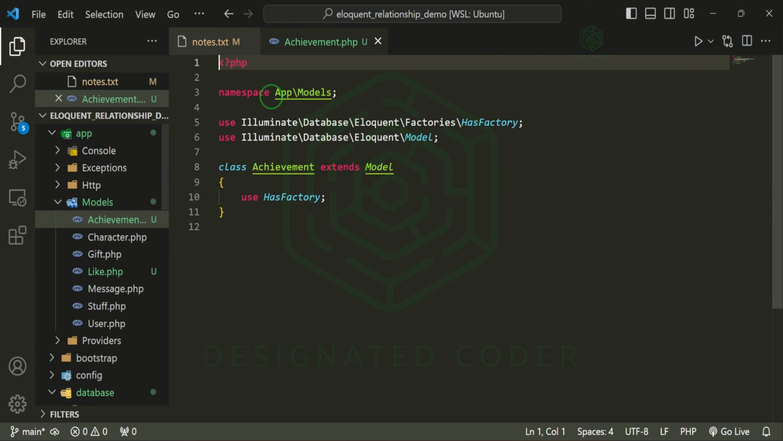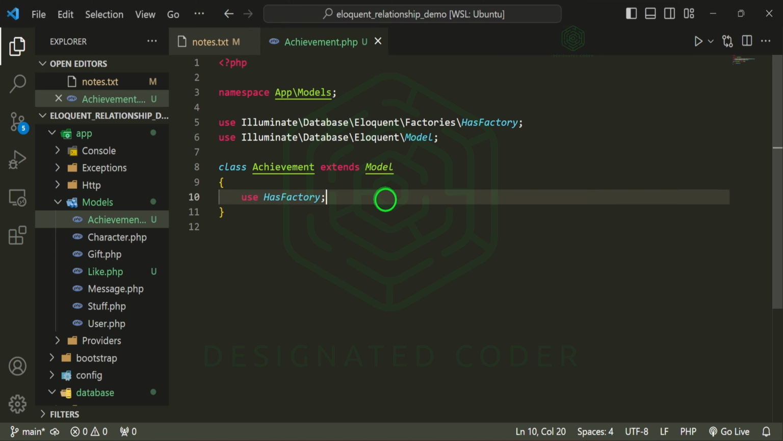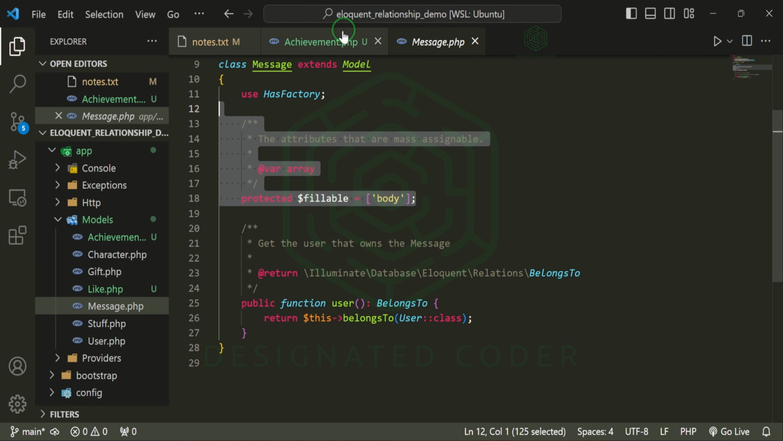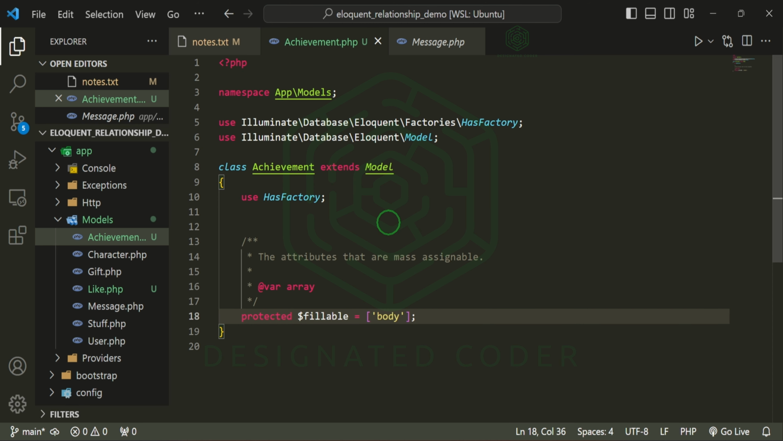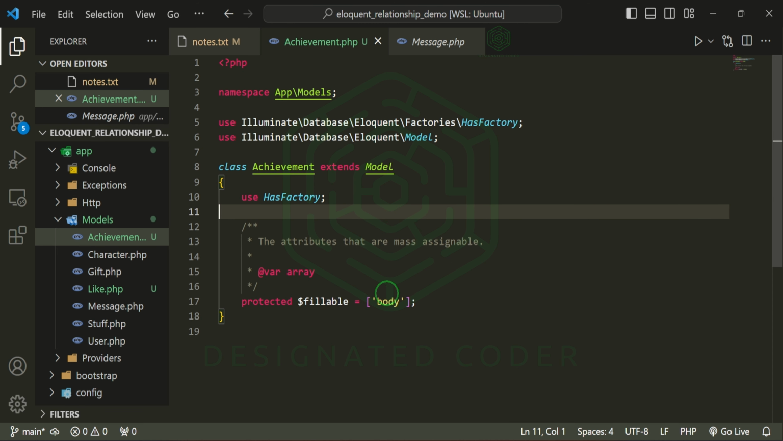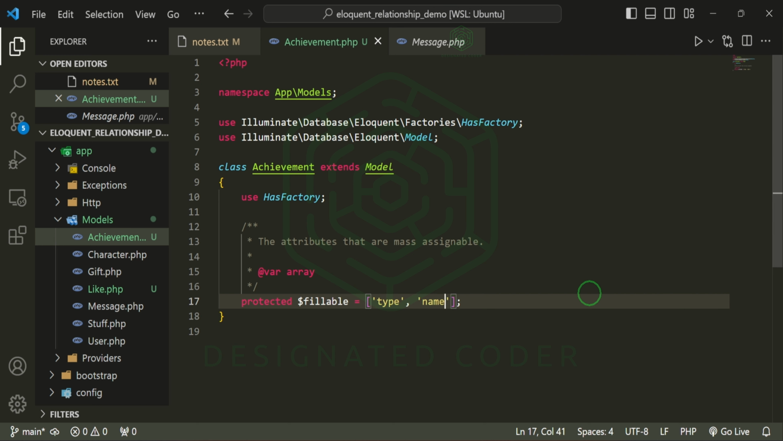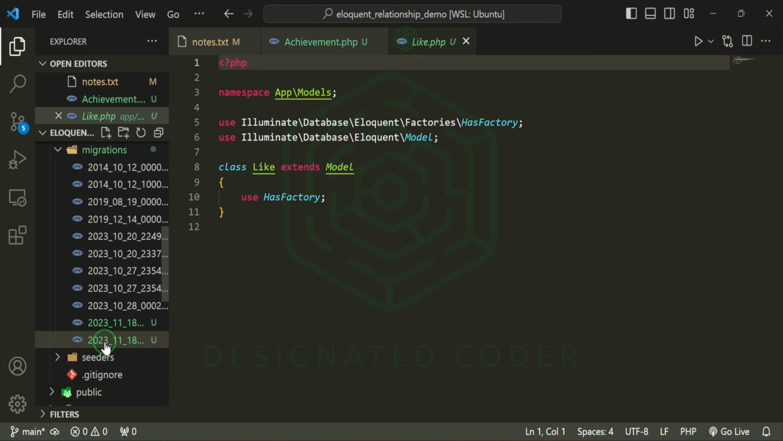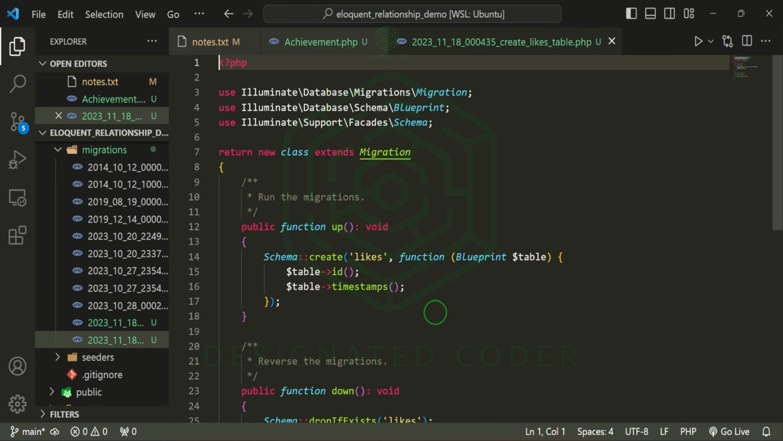Now we can close this and create our fillable properties. I'll just go ahead and grab this really quick just to make this a bit quicker. And all we need here is the type and the name. Let's also do the like model and migration just so that we can get that over and done with, and then we'll work on that relationship.